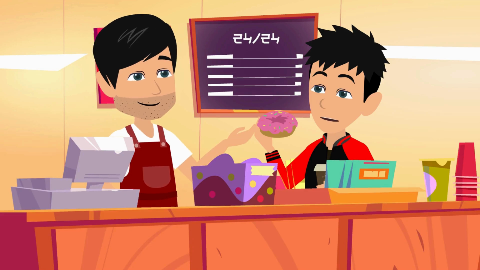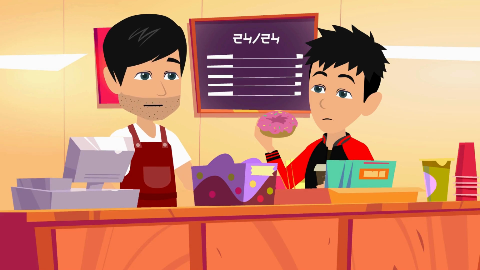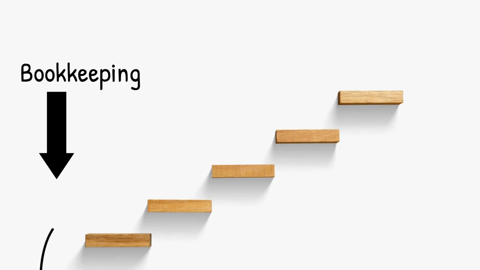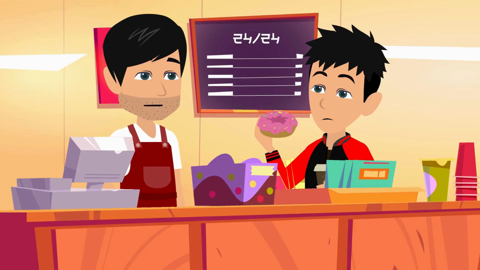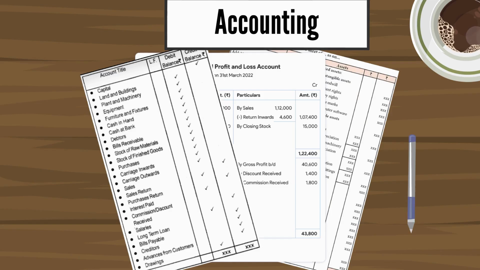So, bookkeeping is just writing things down? Bookkeeping is the first step where I write down everything we earn and spend, like sales and expenses. Accounting comes next. It's not just about writing things down. It helps me check if the shop is making money or if we need to make changes.